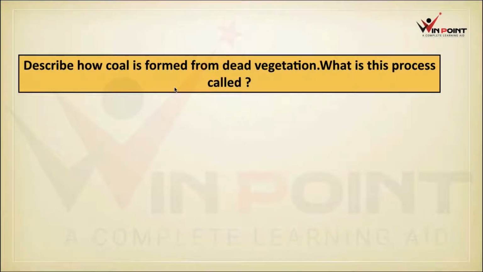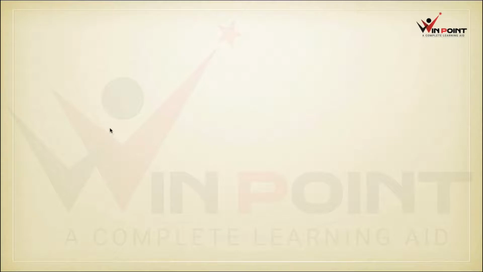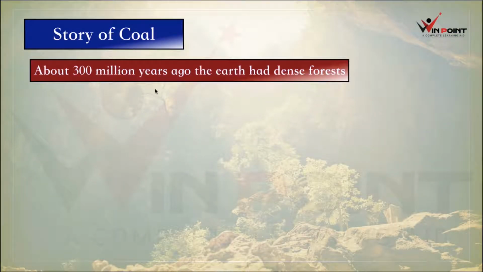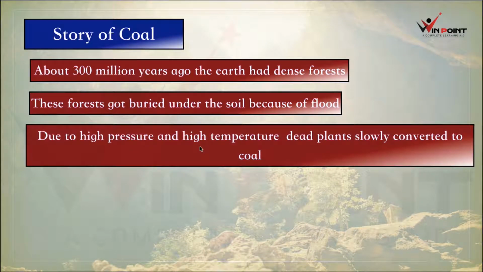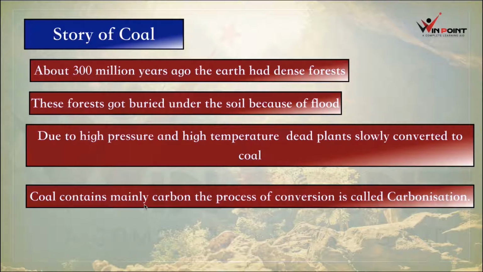Describe how coal is formed from dead vegetation. What is this process called? Story of coal. About 300 million years ago, the earth had dense forest. Because of some natural disaster like flood, these forests got buried under the soil. Under the soil, there is high pressure and high temperature, so slowly dead plants convert into coal. This process is known as carbonization. Coal contains mainly carbon. The process of conversion is called carbonization.